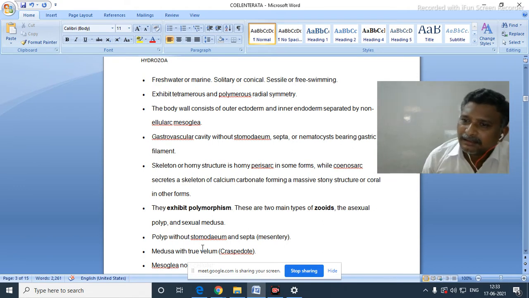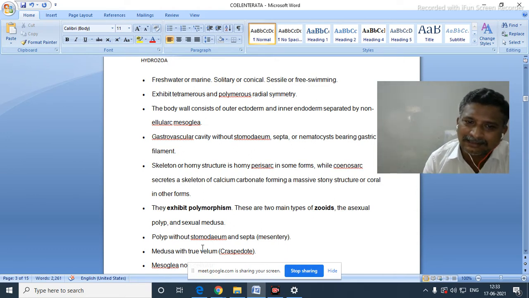Now, mesoglea is without cells, gastrovascular cavity is there without a stomodium and septa, and nematocyst bearing gastric filament. The skeleton is a horny structure, a horny perisarc in some forms, while coenosarc in some forms.